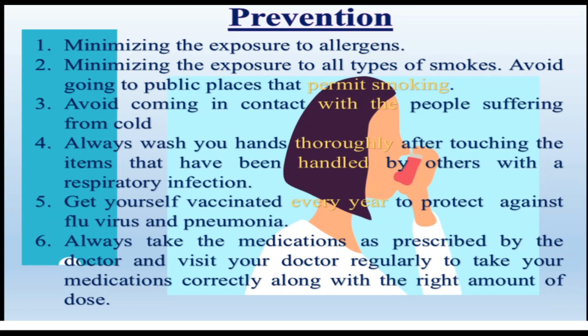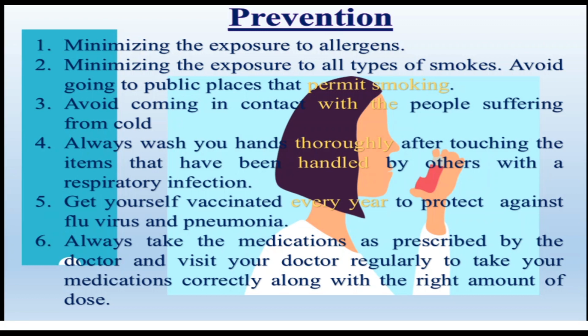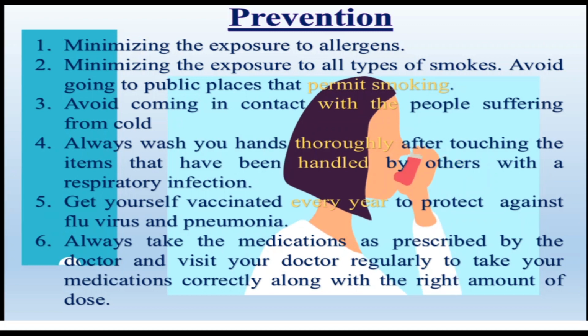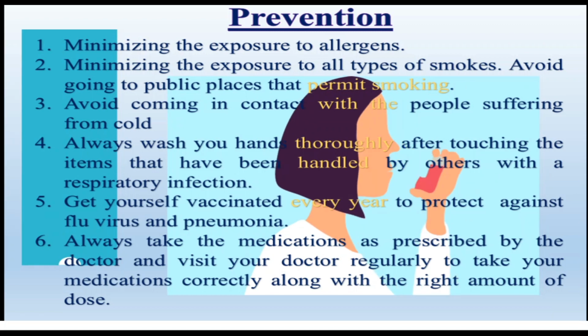Next, prevention. How to prevent asthma? Minimize the exposure to allergens. Minimize the exposure to all types of smoke. Avoid going to public places that permit smoking.